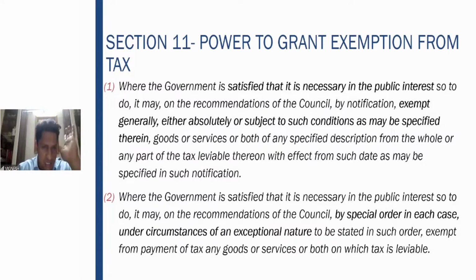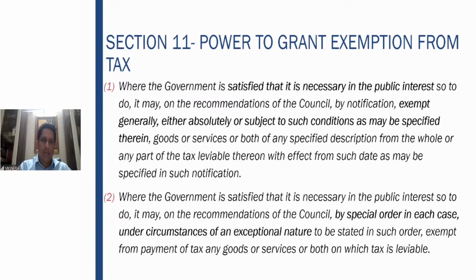So what does the section say? Section 11 of the CGST Act empowers the government to grant exemption from tax. Where the government is satisfied that it is necessary in the public interest to do so, it may, on the recommendations of the Council, exempt either absolutely or subject to conditions. So please bear in mind the exemption can be absolute or conditional. This subsection is very clear on that.